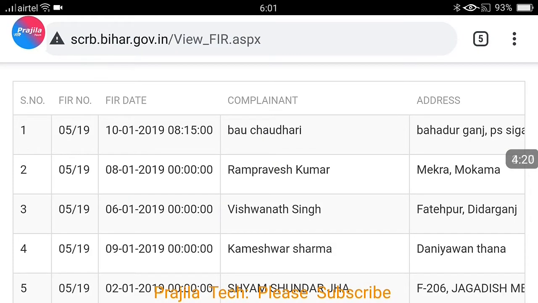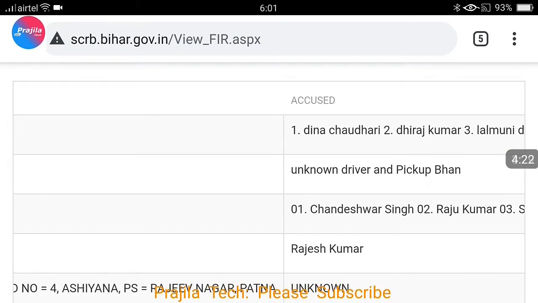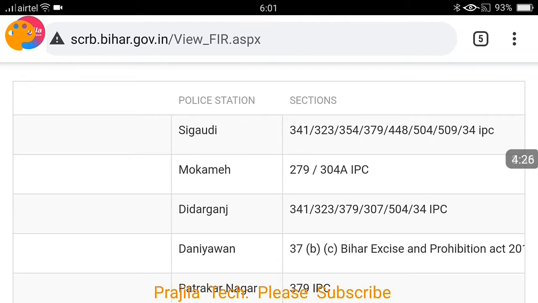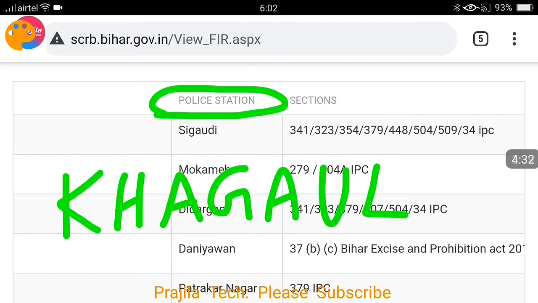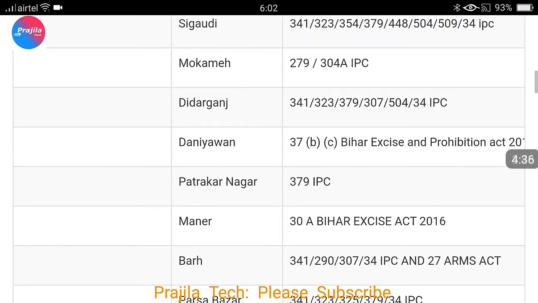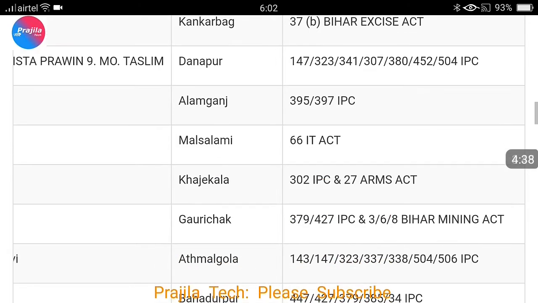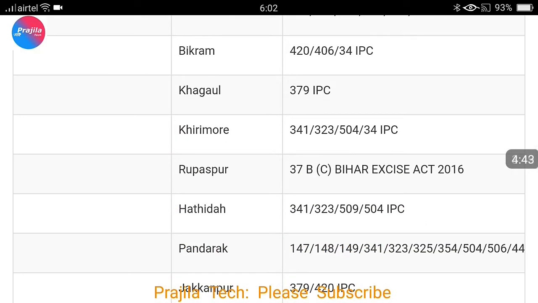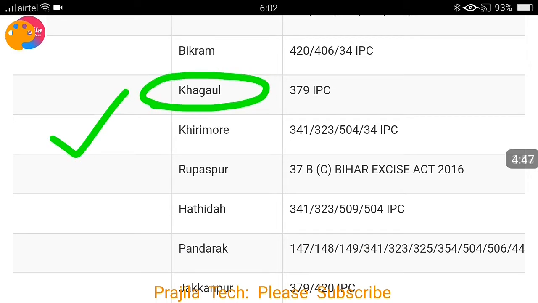So please come back here, dosto, and just scroll right down. You can see here on the top there is a police station. This is the tab I am talking about. Under this you have to search for this police station Kagwal, because it has happened in Kagwal police limits. So please scroll down, friends. All these are 519 FIR number, but we are searching for the police station. So you can see here only one entry is there, Kagwal police station.